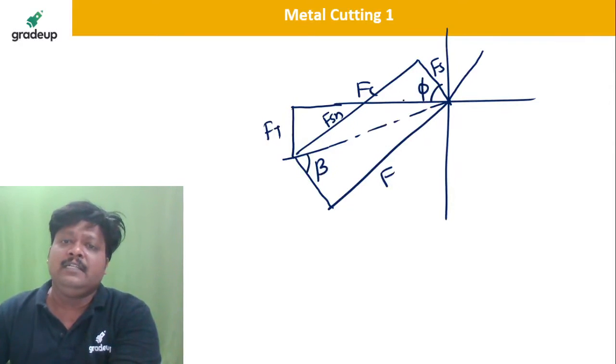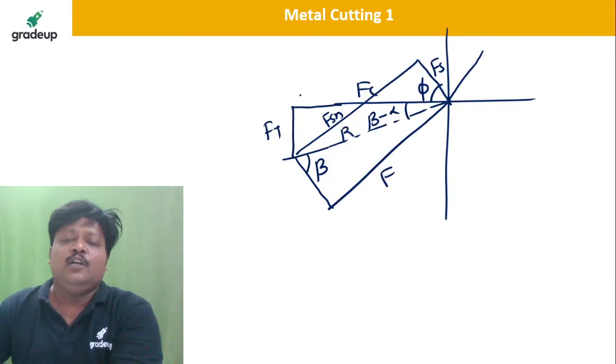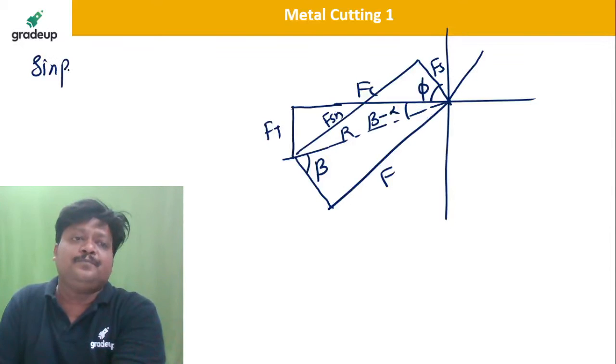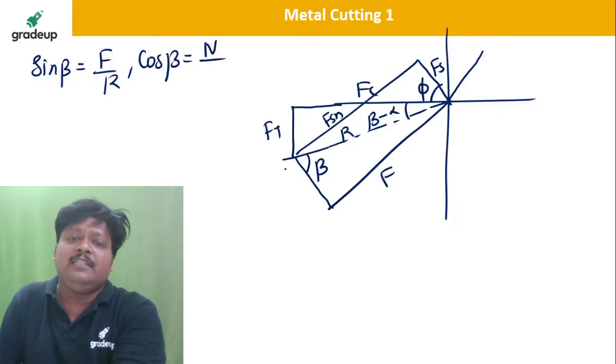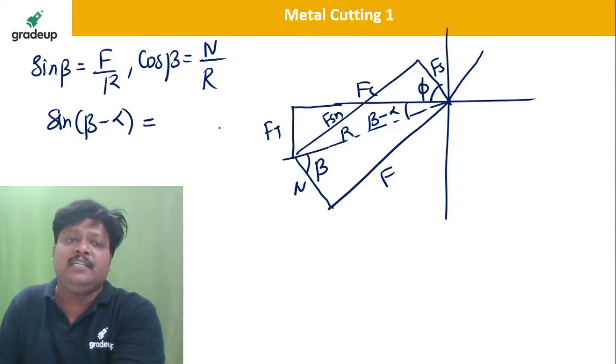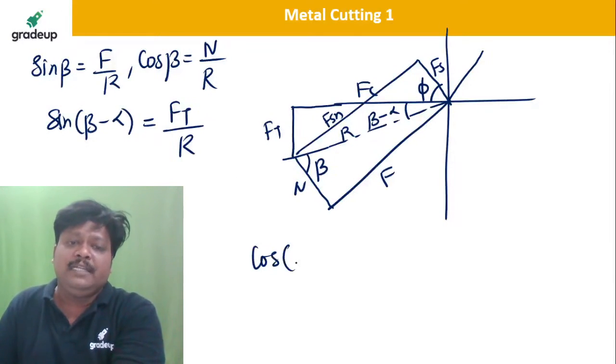This is beta minus alpha, and this is the R. Put all the terms in terms of R, that is, sine beta is equal to F divided by R, cos beta is equal to N divided by R. Then you can write sine of beta minus alpha in this Fc and Ft right angle triangle, it will be Ft divided by R. What is cos of beta minus alpha?